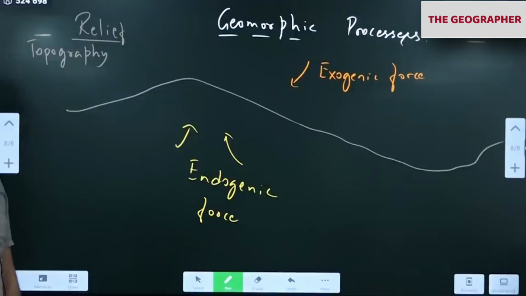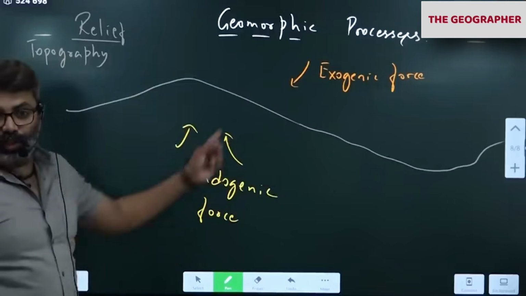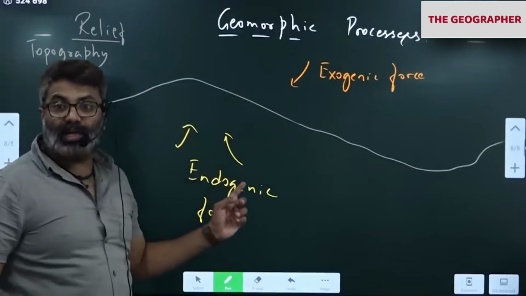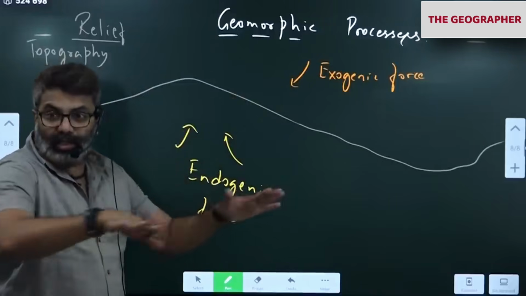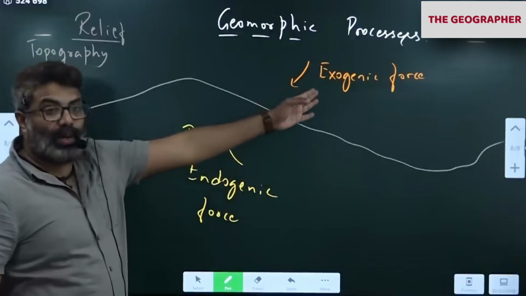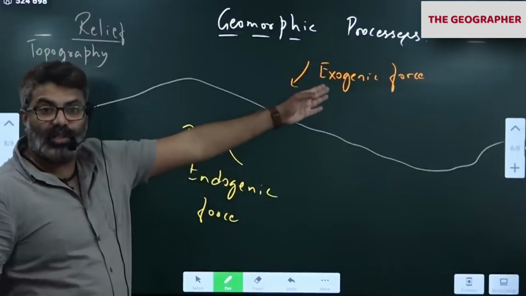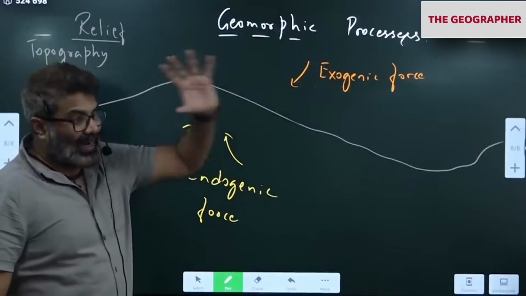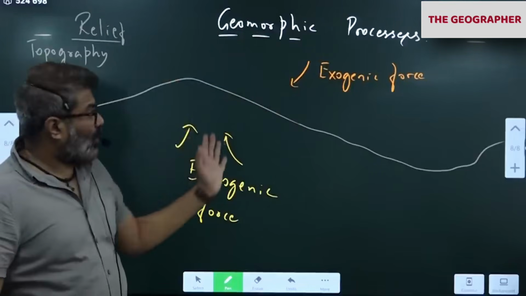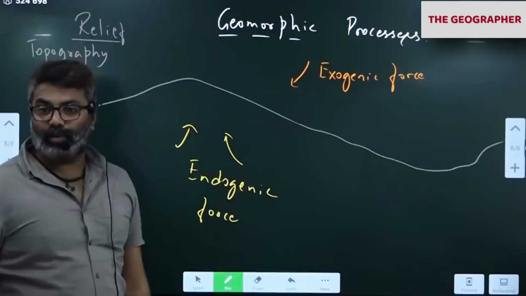So every place we see today is a byproduct of these two forces. Like the Himalayas. The Himalayas were created by the endogenic forces, plate tectonics. Now it is being modified by snow, glaciers, rivers, water. They are modifying it now. So every landform we see today is a byproduct of two forces, endogenic and exogenic.